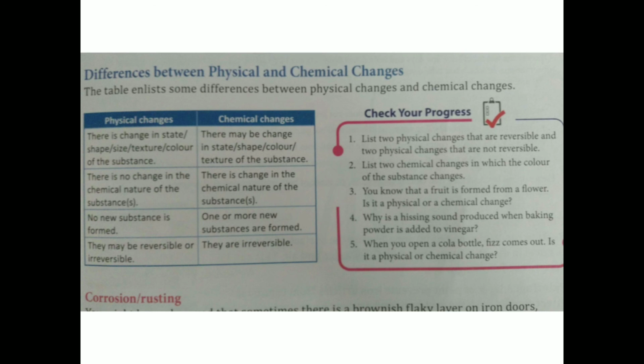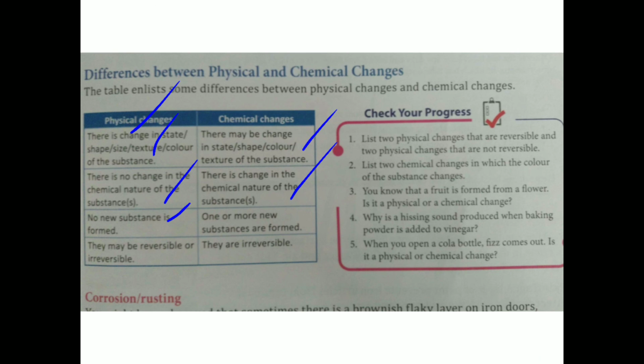Now there is a difference between physical and chemical changes. What is the difference? In physical change, we have already learned that there is change in state, shape, size, texture or color, which means the physical properties are changed. In chemical changes, there may be a change in state, shape, color or texture, maybe or maybe not, but there is surety of change in substance. In physical change there is no change in chemical nature. Chemical properties never change in a physical change, but in chemical changes there is a change in chemical nature. Chemically the whole substance is changed.